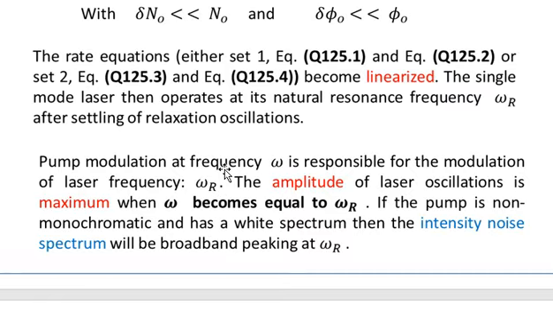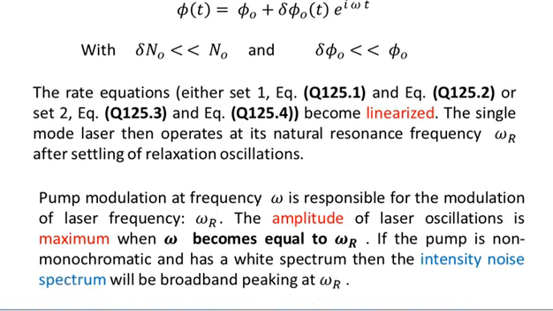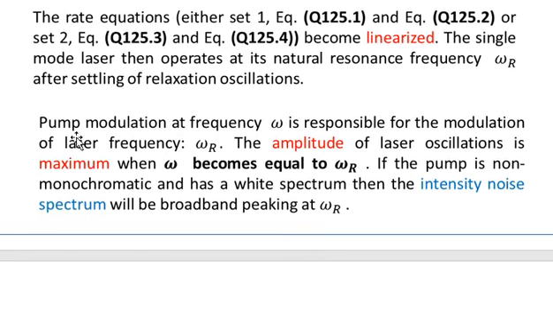So, in the previous two equations we have discussed, we multiplied delta n naught and delta phi naught by a factor e to the power iota omega t, because the population is being modulated by this factor, which is due to the frequency of the pump beam, omega. So here we can say that the pump modulation at frequency omega is responsible for the modulation of laser frequency omega r.